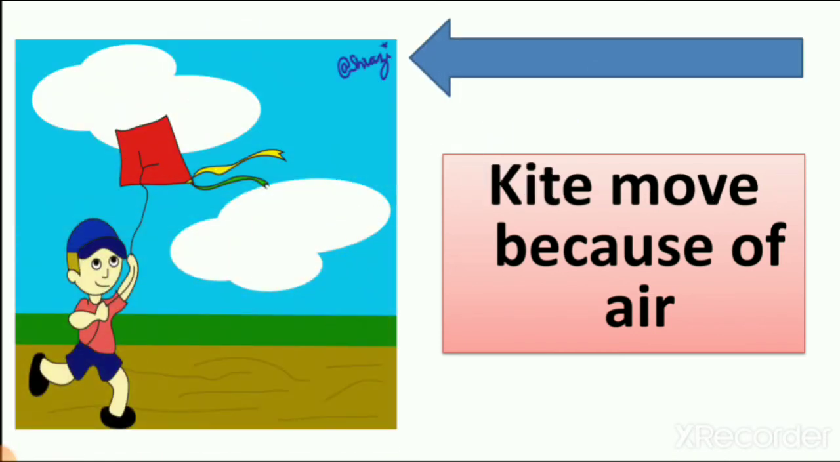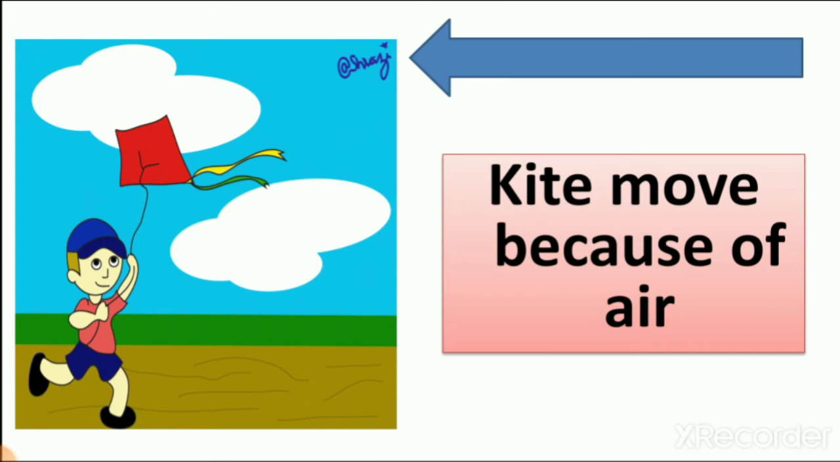Here you can see one boy is flying a kite, right? And you can easily understand because 5 or 6 days before, we celebrated kite flying day, right? We all flew kites, and at that time we understood that if there is no moving air, then the kite cannot fly. We do anything to fly a kite, but if there is no moving air, then we cannot fly a kite. So you can understand that the kite moves because of air, right?